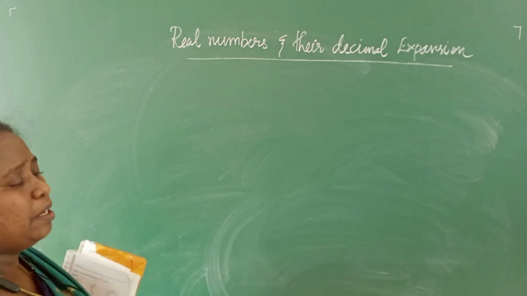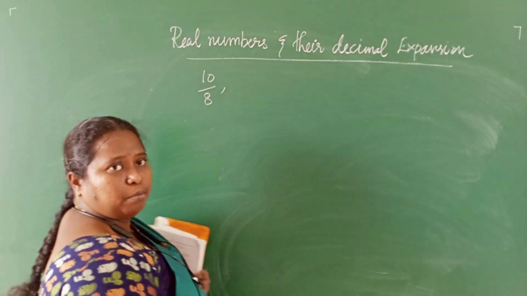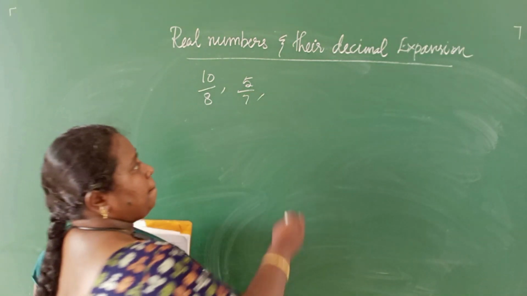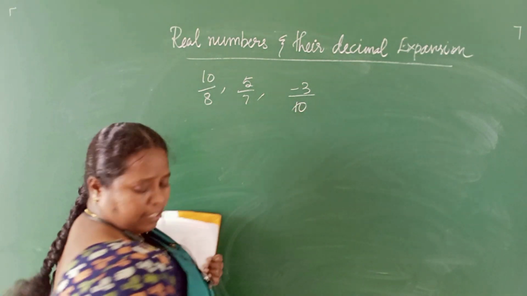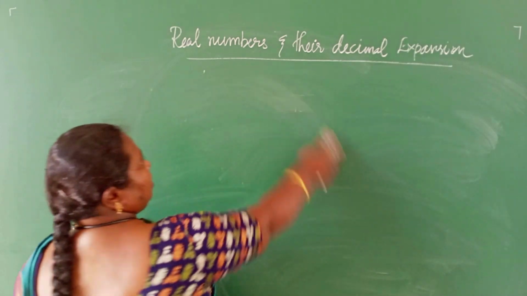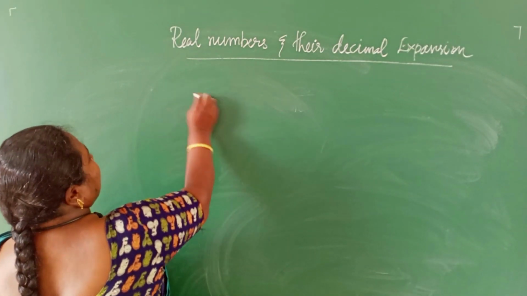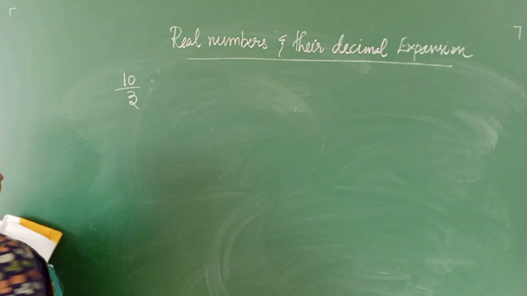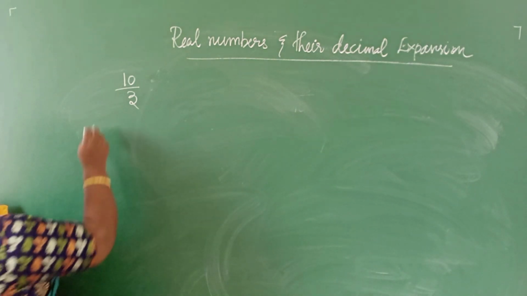You know what is a real number? 10 by 8 is a real number. 5 by 7 is a real number. Minus 3 by 10 is a real number. These are the real numbers. But let me find whether 10 by 3 is a real number or not. Let me check 10 by 3.